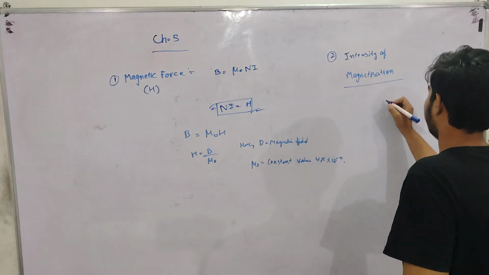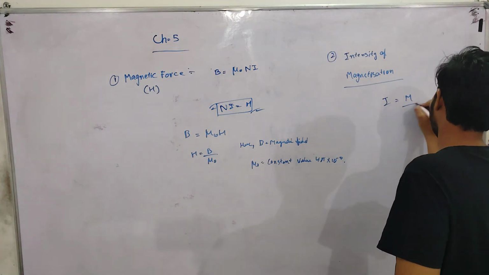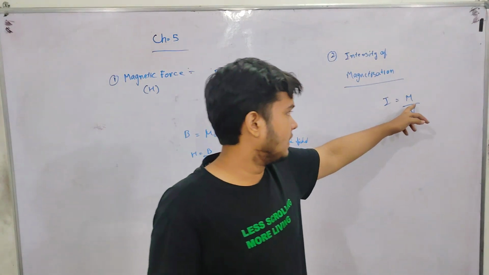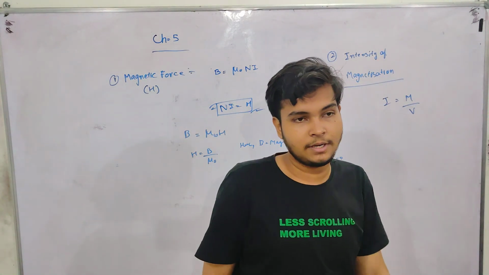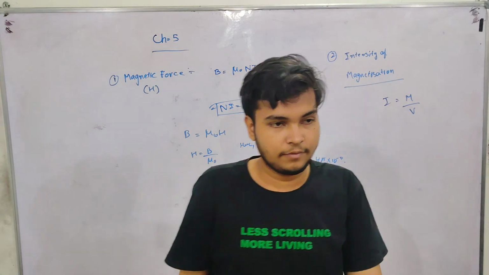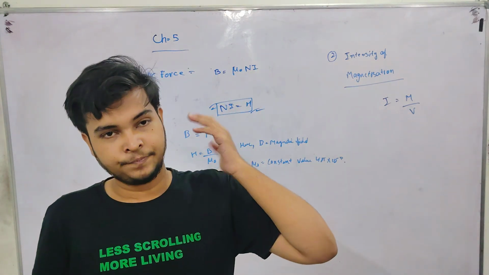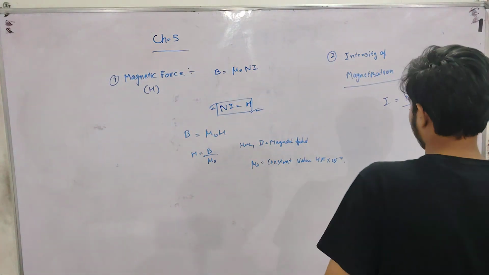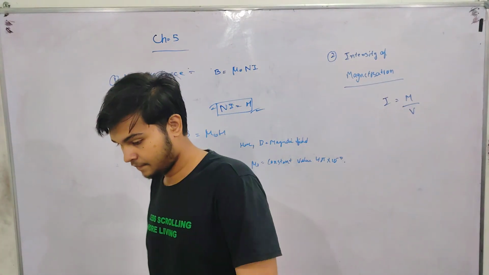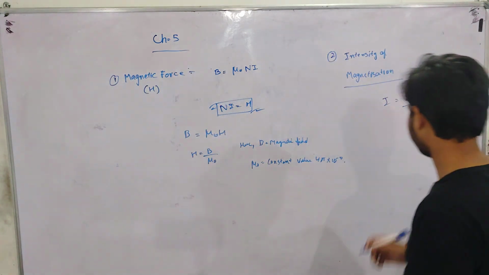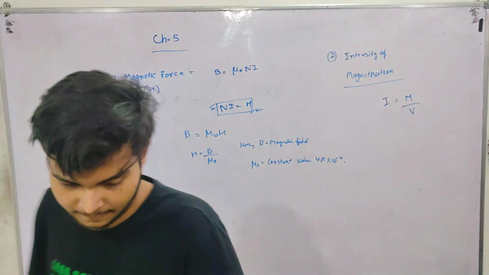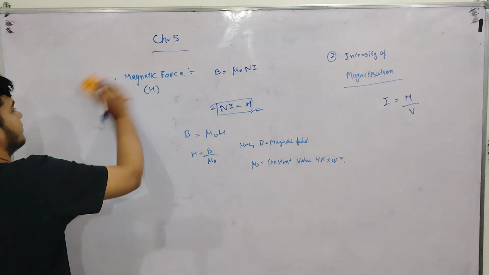Intensity of magnetization, I equals M by V. M will be the magnetic dipole moment, V will be the volume. I equals M by V. We will remember this formula.